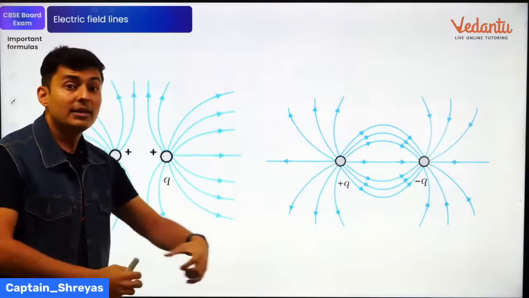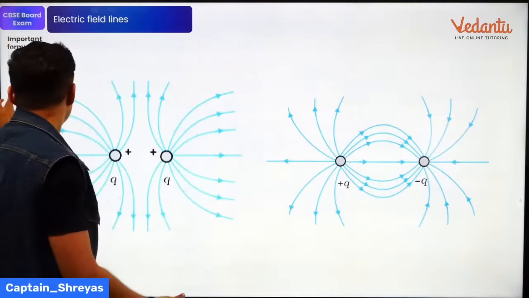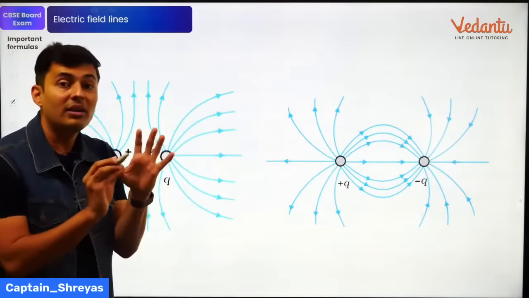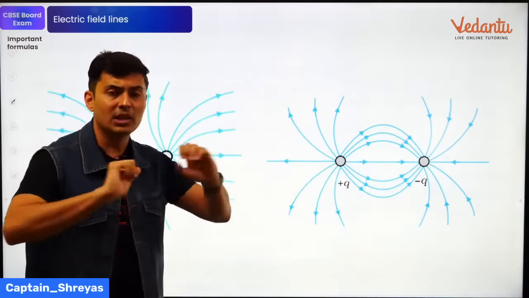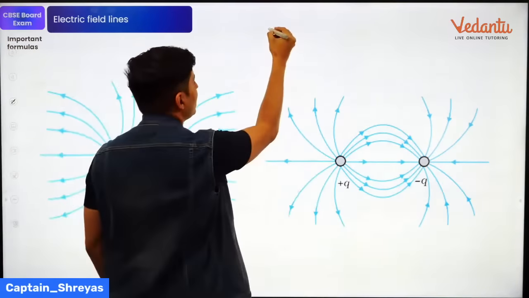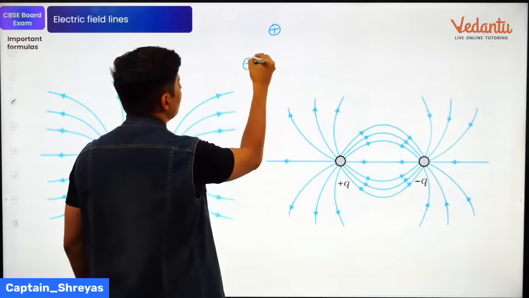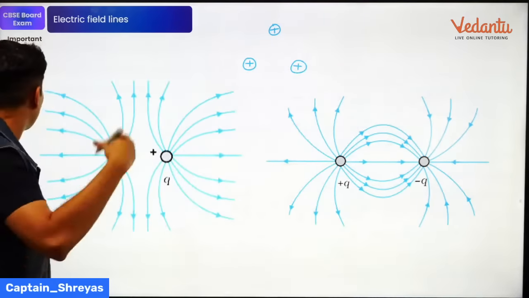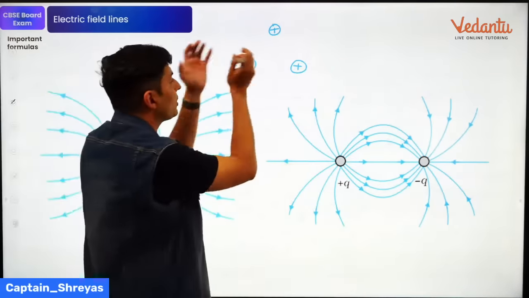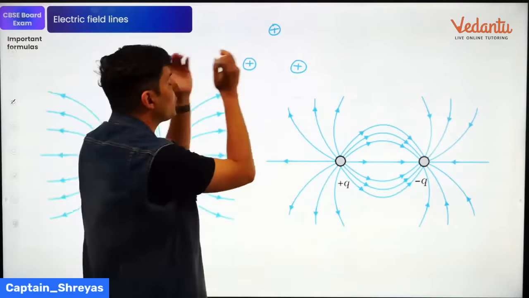Keep this in mind. There could be an additional question saying, show the electric field diagram for three like charges, 3 negative charges or 3 positive charges. So imagine one positive charge here, one positive charge here, and another positive charge here. You might be like, sir, I have not seen such a diagram. If such a question comes, then you are going to think from this perspective that if there were 2 charges, these field lines go away.